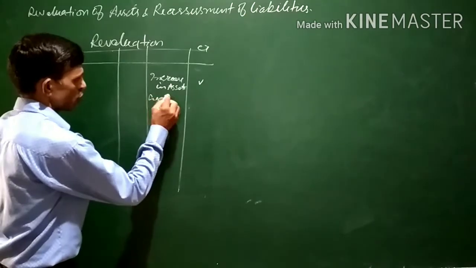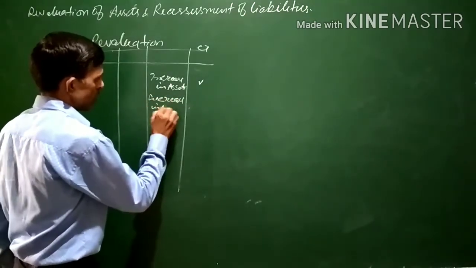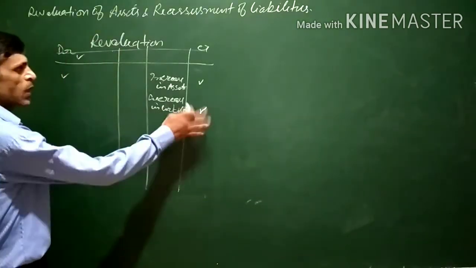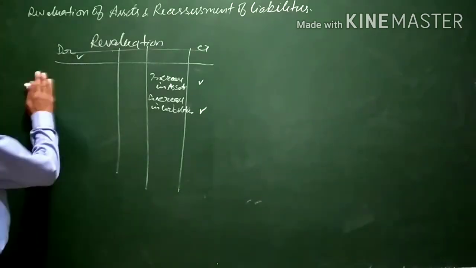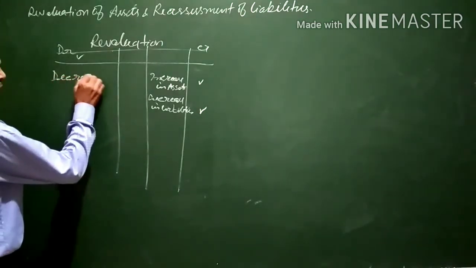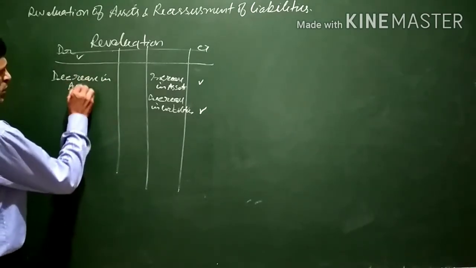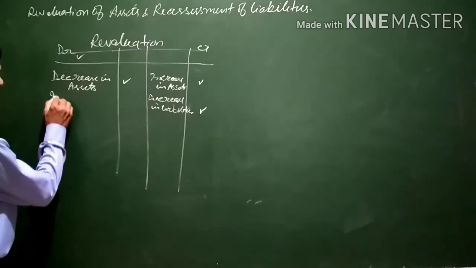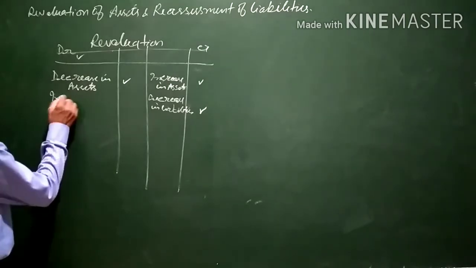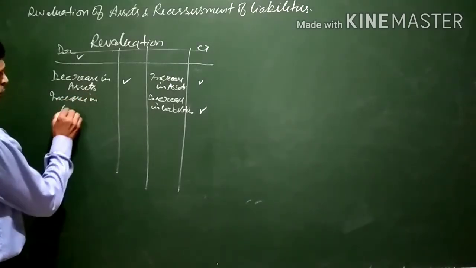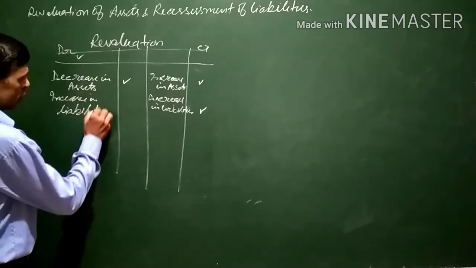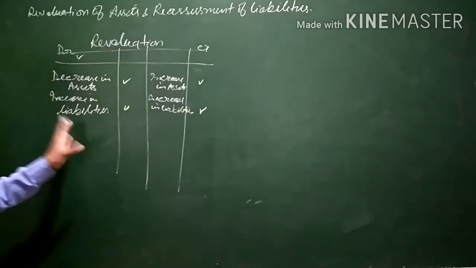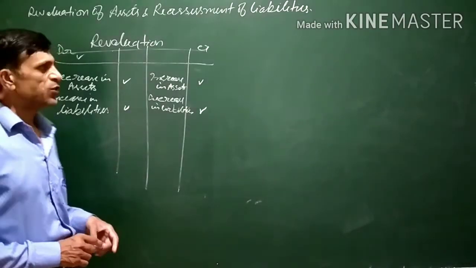Similarly, a decrease in liabilities is also a gain to the firm, so it will be written on the credit side of the revaluation account. A decrease in assets is a loss for the business, so it will be written on the debit side, and an increase in liabilities is again a loss, so it is written on the debit side. Whatever profit or loss is there will be transferred to all the partners' capital accounts in their profit sharing ratio.